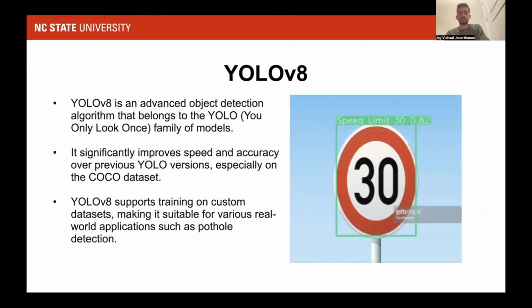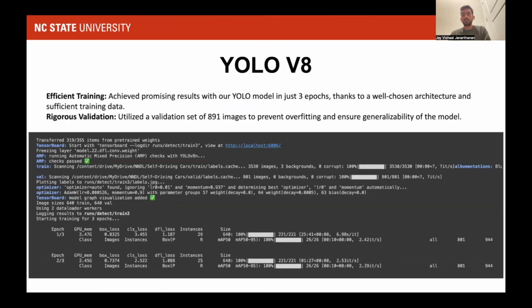Here comes our next model, which is YOLO V8. This is an advanced object detection algorithm. The name is an acronym for You Only Look Once. These algorithms are heavily trained for object recognition. Surprisingly, we even reduced the images a little bit. We tried different configurations and different layers, and we just wanted to see how our YOLO model would perform even with a lesser amount of data. So we brought it down to 4,000 images and trained it for just three epochs, and that went really amazing.